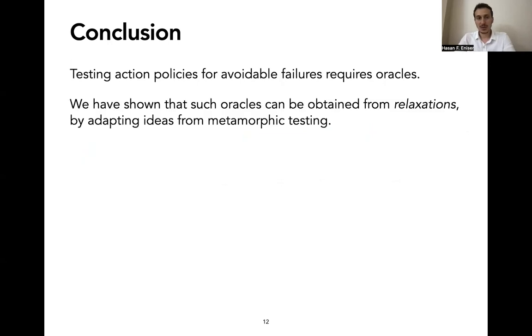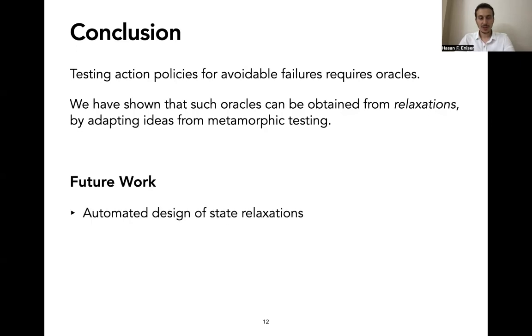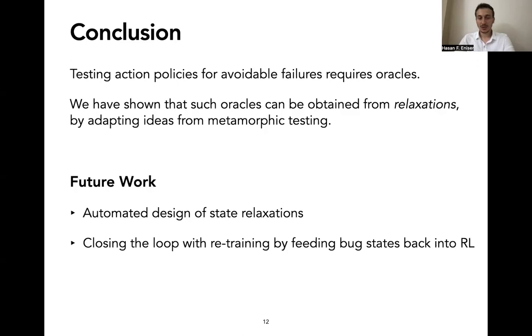We have shown that we can obtain a very successful oracle by adapting the idea of relaxations and using the metamorphic testing procedure. In the future, we want to automate the design of state relaxations, and we want to close the loop with retraining by feeding the bug states back into the RL procedure.